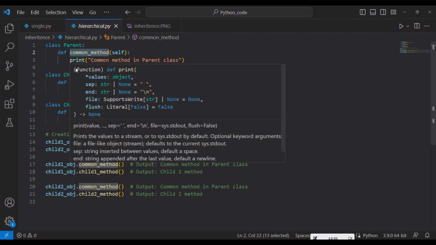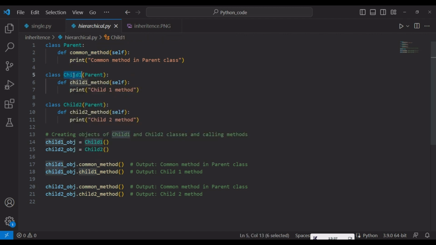And I have created another class, child1, and it is inheriting the parent class. The same way I have created a child1 method, and I have created a child2 class and I have declared a child2 method. If we create an object for the child1 class, then we can access this child1 method as well as the common method. Why? Because it is inherited from the parent class.